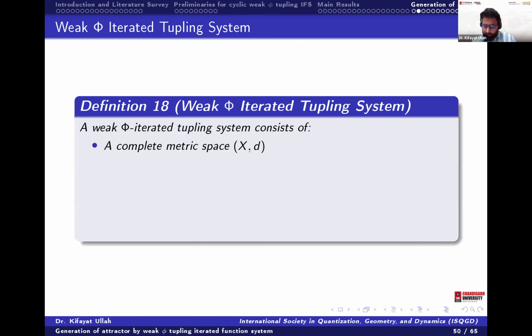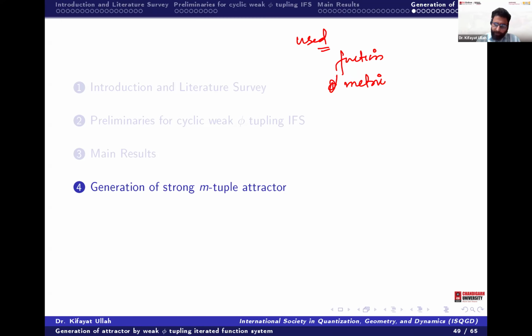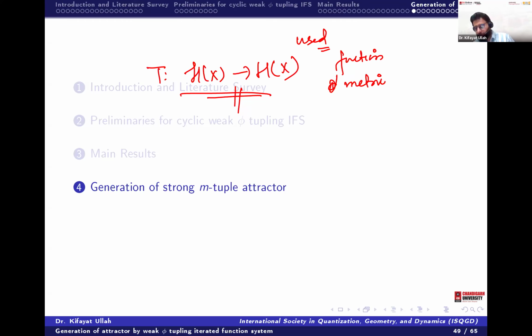So again I said, if the contraction comes, then the fixed point comes. Is the same possible in the Hausdorff space, where we have the function from H of X to H of X? I have already shown you the example. Not every contraction is able to define an attractor in the Hausdorff space.